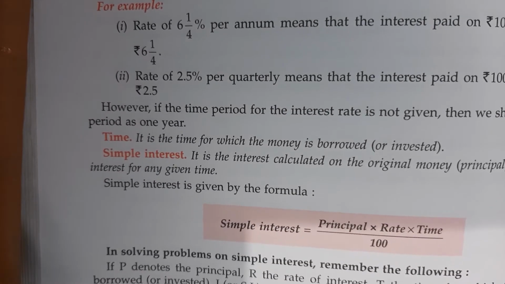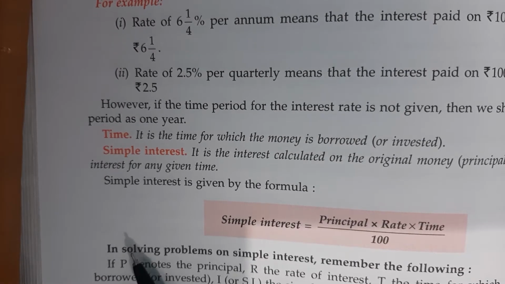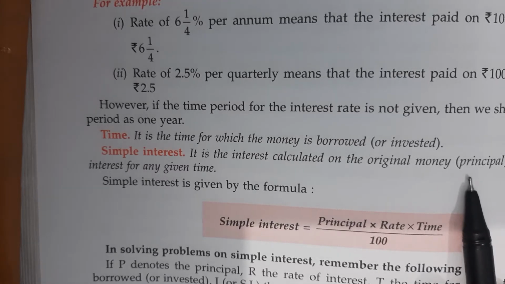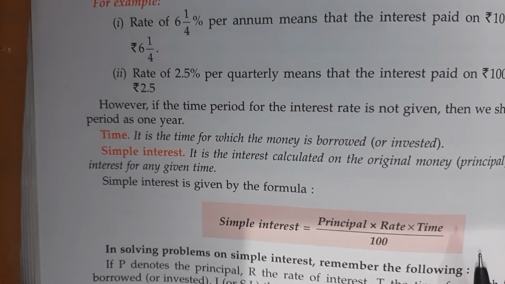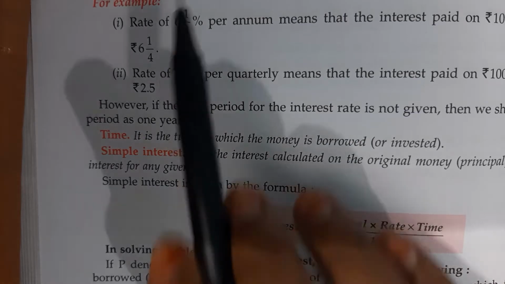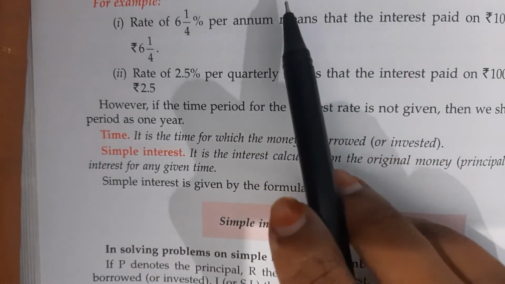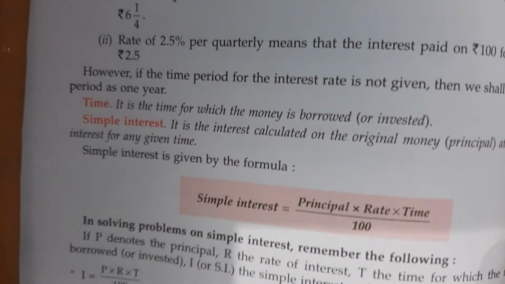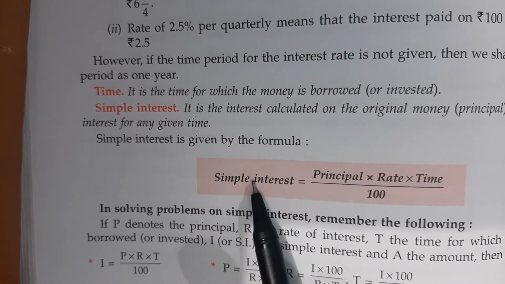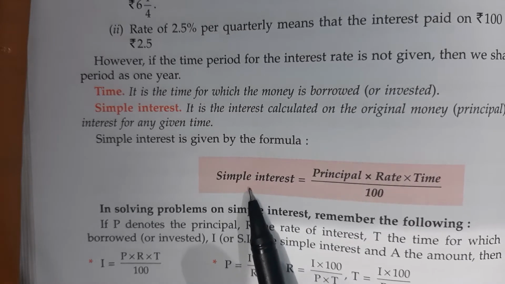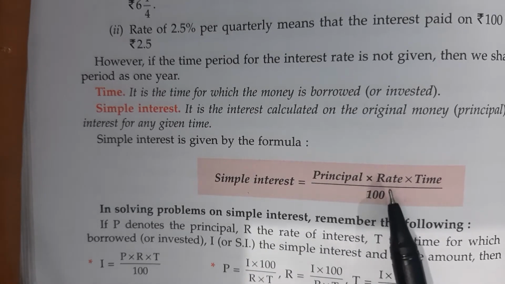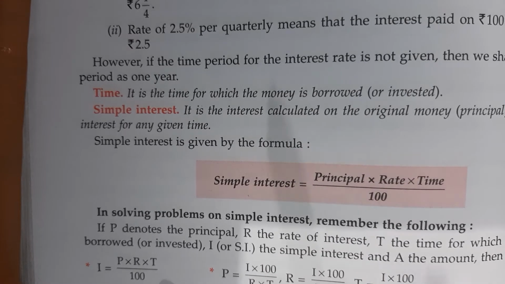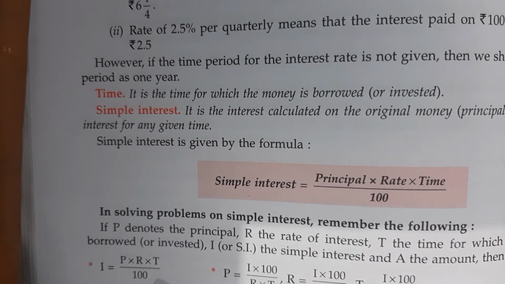Next is simple interest. Simple interest is the interest calculated on the original money at a given rate for any time. Interest you can take out as amount minus principal, and you can also calculate it with this formula: simple interest is equal to principal into rate into time upon 100. So starting with exercise 8.1,